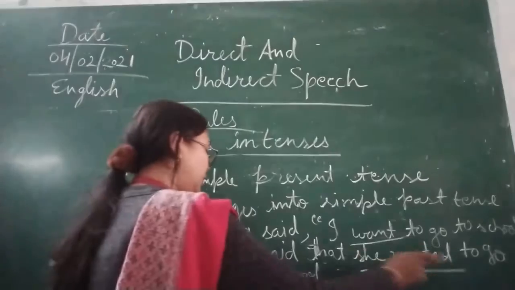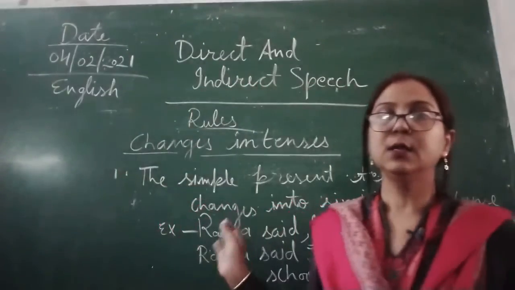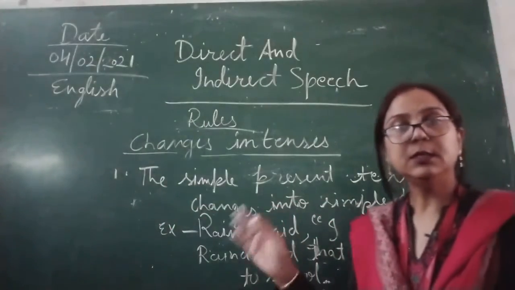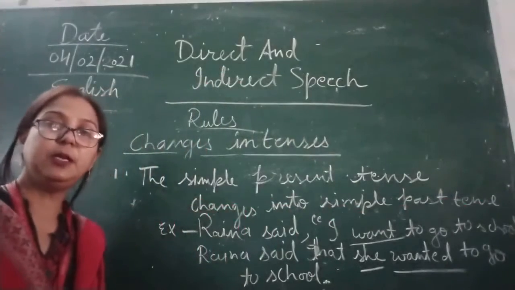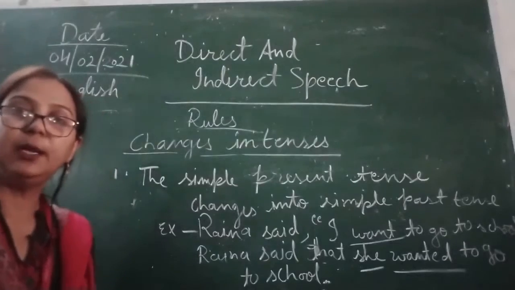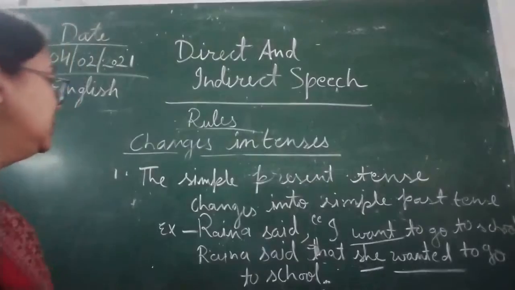Then she wanted to go to school. All the inverted commas and commas you can see are erased. So this is the rule to change simple present tense to simple past tense, children. Now we are moving to the next rule.